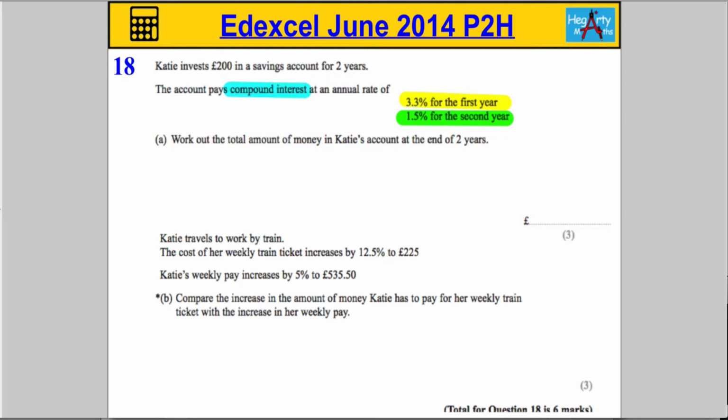The other word I'm going to highlight is compound interest. Okay, so that's very important. It means that you gain interest on the interest. Okay, it's different to simple interest. It has a slightly different approach. You actually get more.